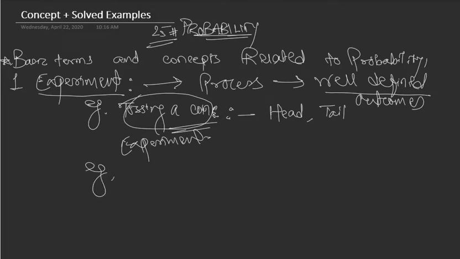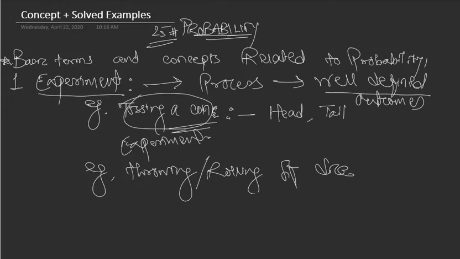One more example of experiment: throwing or rolling of dice. Why? Because it has well defined outcomes. What are the outcomes on throwing a dice? 1, 2, 3, 4, 5, or 6. Right? These are the outcomes. Any one of these 6 numbers can show up on the top face of the die. So, experiment is a process which results in some well defined outcomes.